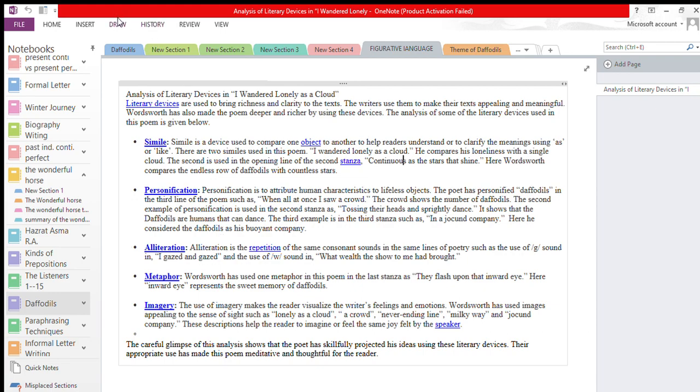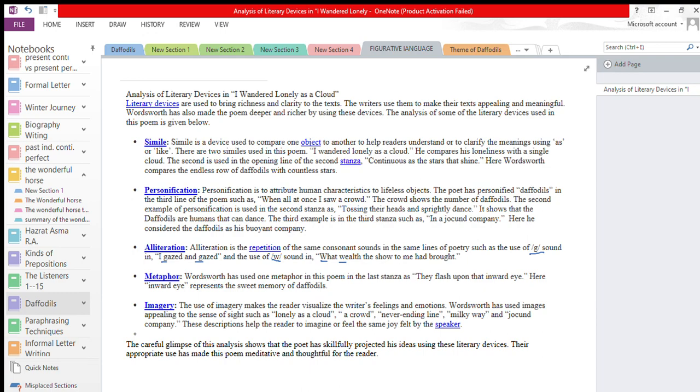Now here you can see the sound of w and w. The g sound in gazed and gazed, then the w sound in what wealth. The sound is repeated. The repetition of the consonant sound is known as alliteration.